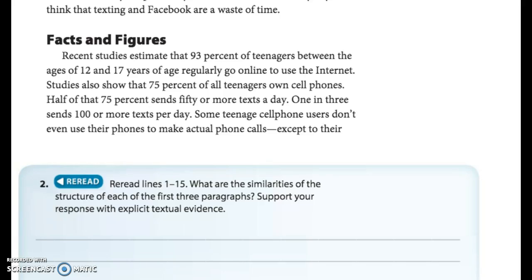Facts and figures. Recent studies estimate that 87% of teenagers between the ages of 12 and 17 years of age regularly go online to use the internet. Studies also show that 75% of all teenagers own cell phones. Half of that 75% sends 50 or more texts a day. 1 in 3 sends 100 or more texts per day.